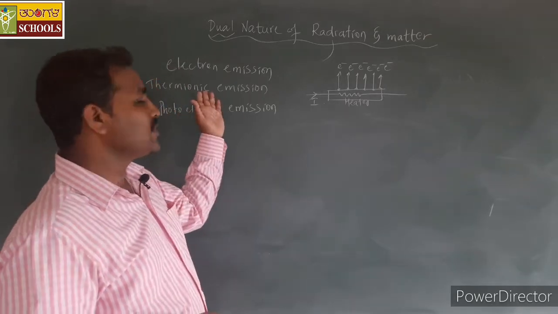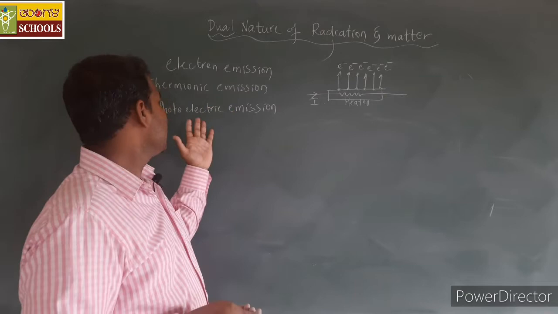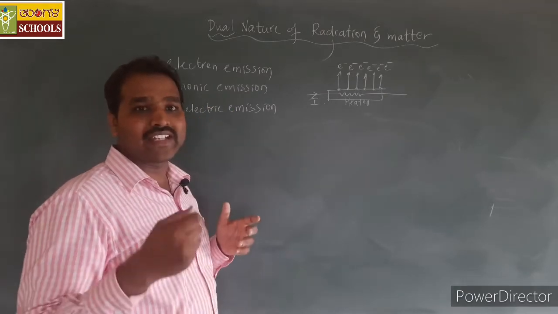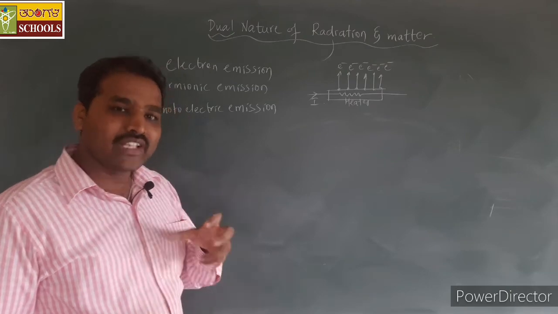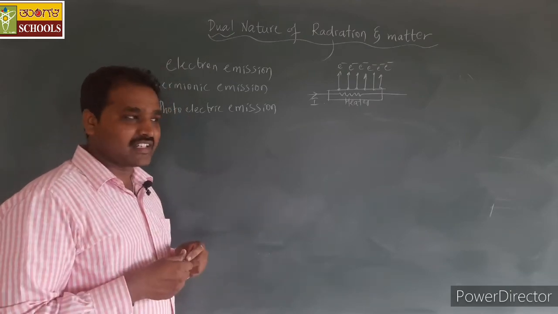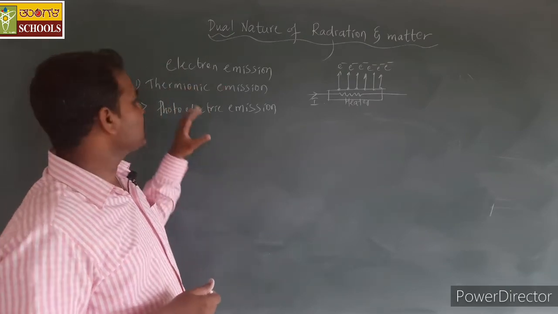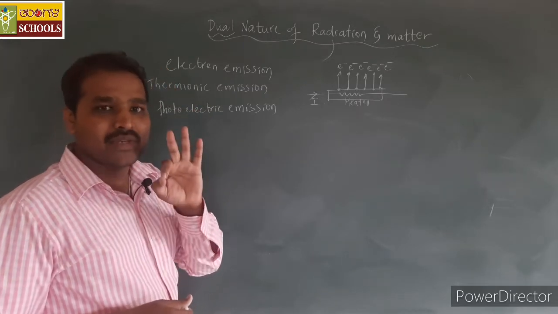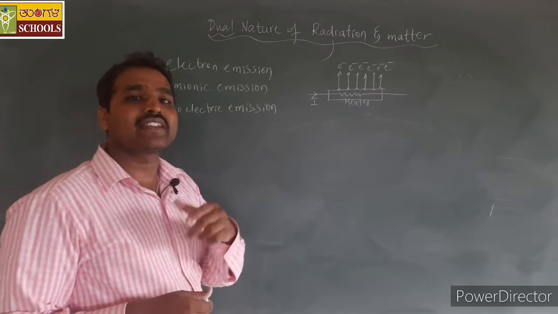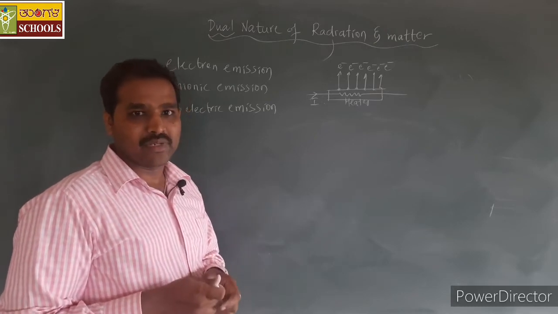Sometimes we give the energy in the form of heat energy, sometimes light energy, electric field energy, or kinetic energy. Depending on those types we have different names, but the only intention is to provide some energy to the electrons which is greater than the work function of that metal surface.